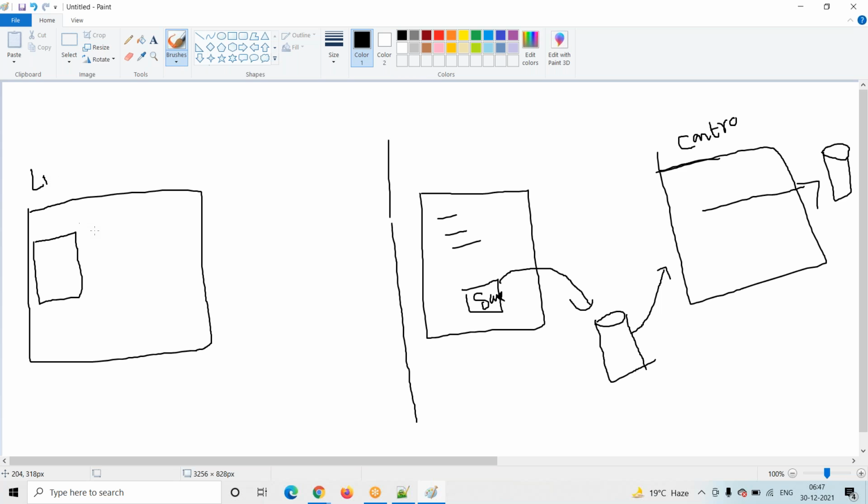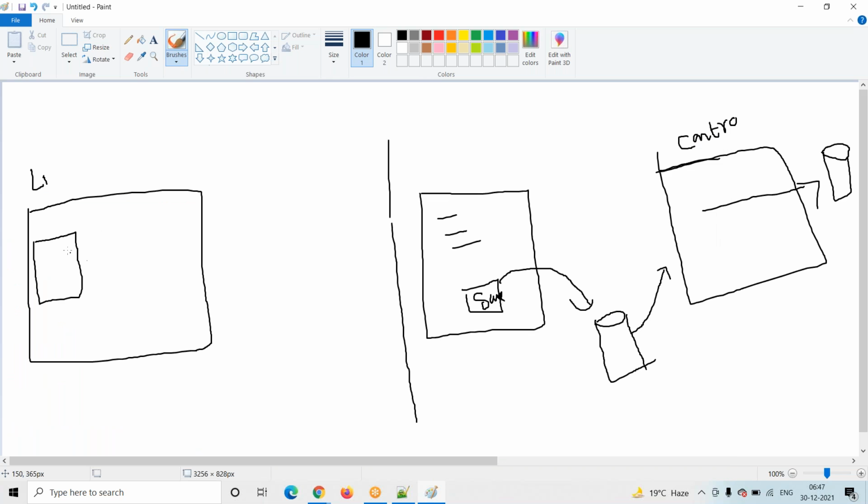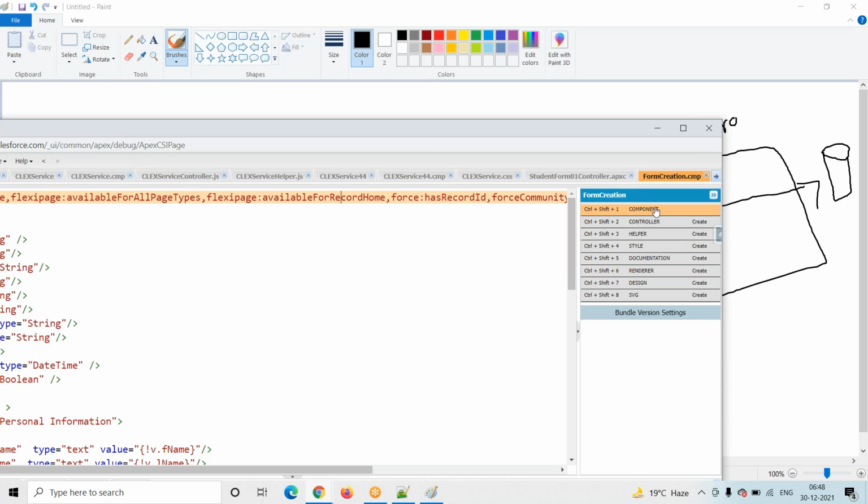In this Lightning component, 8 items are there. So the Lightning component bundle is a combination of 8 items. In the 8 items, on which item are we working when we take the data from the user? In the first item, which we call the component. Where we write our logic to take the data and display the data, we always use the first item. Suppose we want to collect the data, declare the variables, or present the data, these types of logic we will always write inside the component. That is the first one.